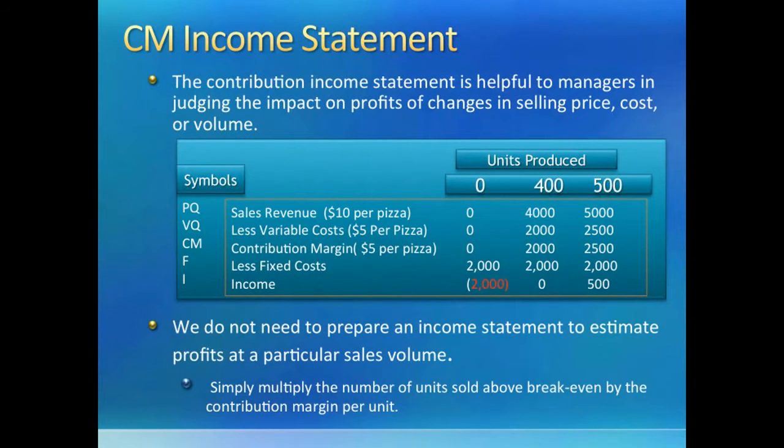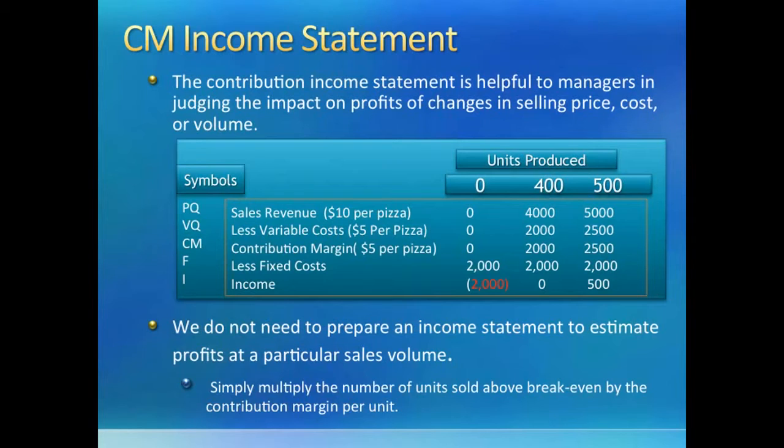We can try to nail these concepts by looking at what we call a contribution margin type income statement. Do you remember the traditional income statement in which sales revenue minus all costs equal net income? This is roughly the same thing, but it calculates contribution margin rather than gross margin because it uses variable and fixed costs rather than manufacturing and non-manufacturing costs, which is what we used in the traditional or regular income statement. So we will compare these two types of income statements in a little bit.